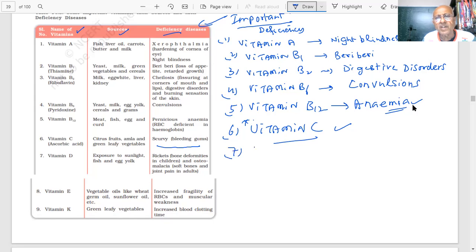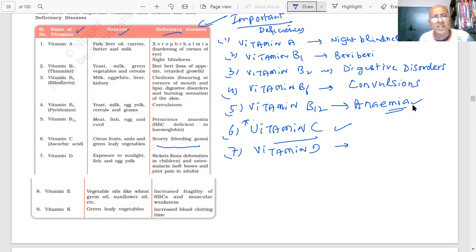What is vitamin D, students? What deficiency disease have they written? In winter, they say you should sit at least 10-15 minutes in sunlight because sun is not there. Sun will provide you the natural vitamin D, so we can get it.